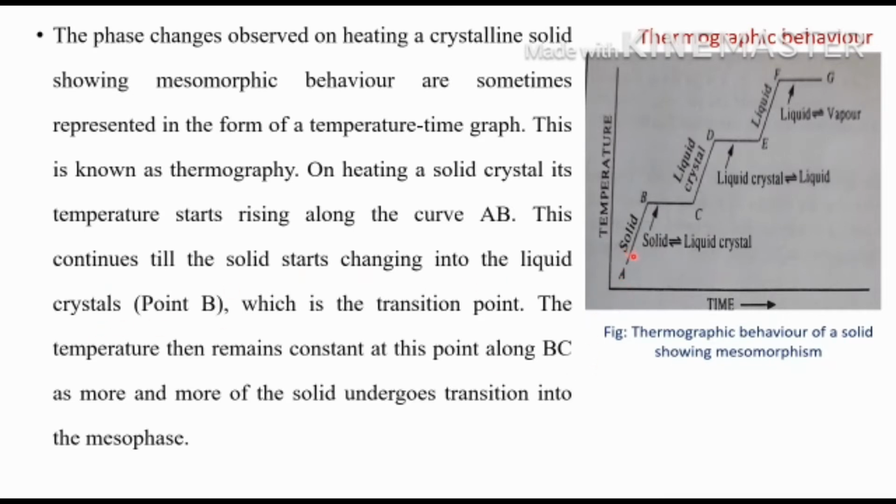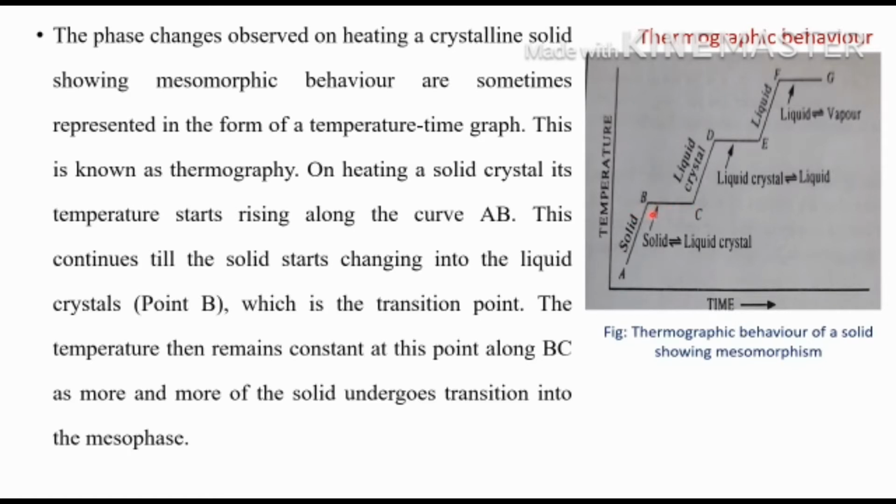At point A it will be only solid. When you increase the temperature along AB, it will start changing into liquid crystal. When we reach point B, that is the transition point, where the liquid crystal starts forming. The temperature then remains constant along BC as more and more solid is converted into this mesomorphic state. That mesophase is known as liquid crystal. So at point B it starts changing to liquid crystal, and along BC the temperature will be constant.